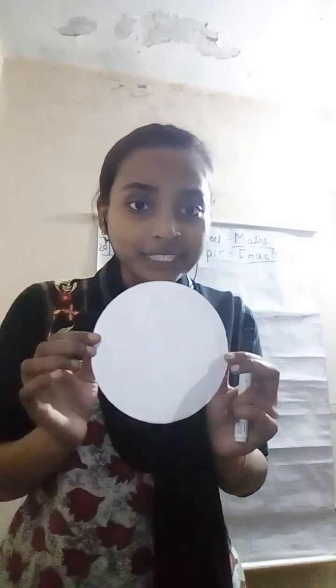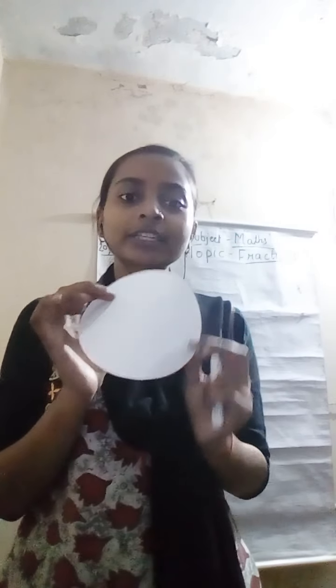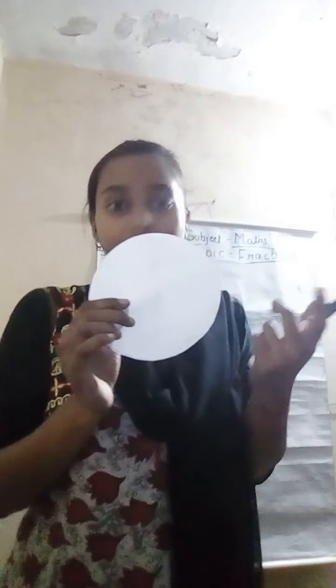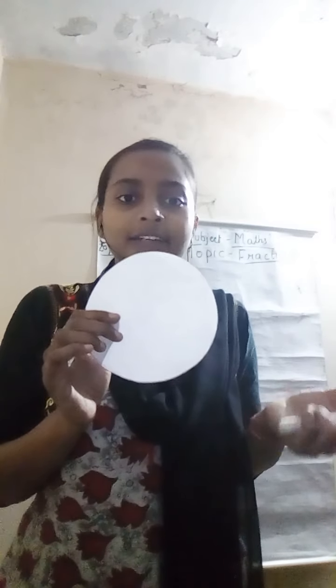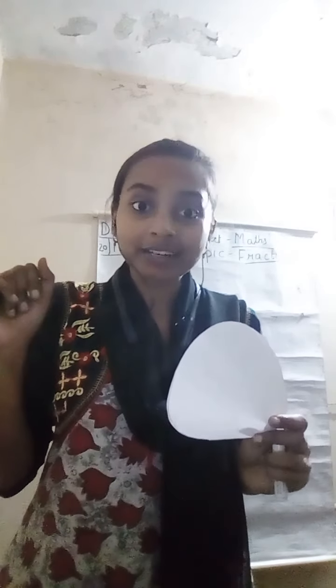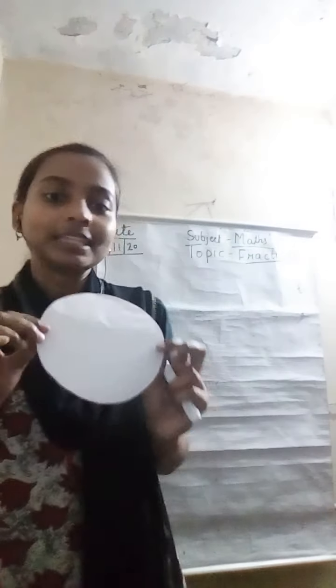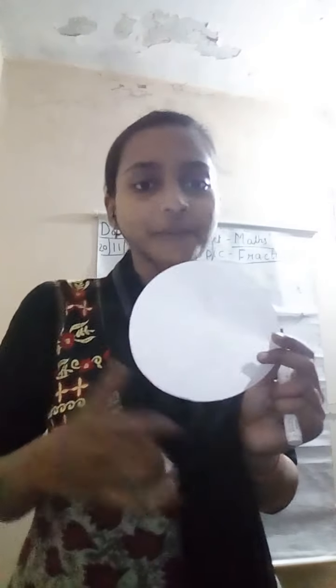Just like, children, here what is in my hand? What is this? This is a circle, right? You all know which shape this is called? This shape is called circle. Circles are like this: the wheel of a car, the wheel of a rickshaw. So these all are circles. The sun is round, the moon is also round, and it is round in shape.